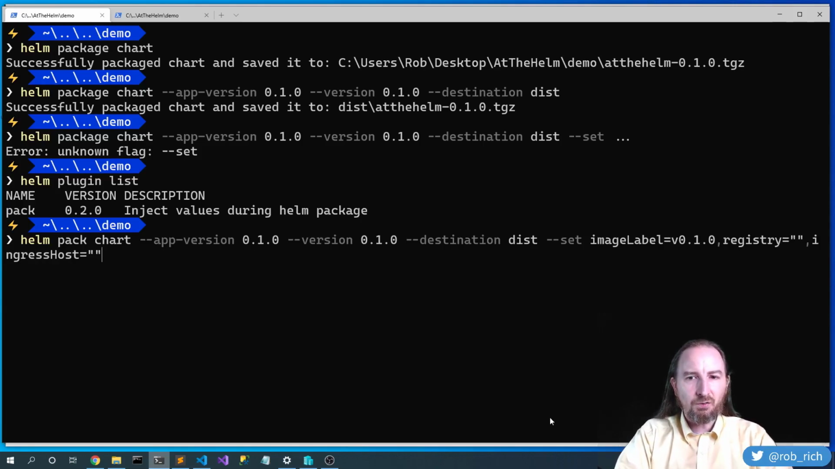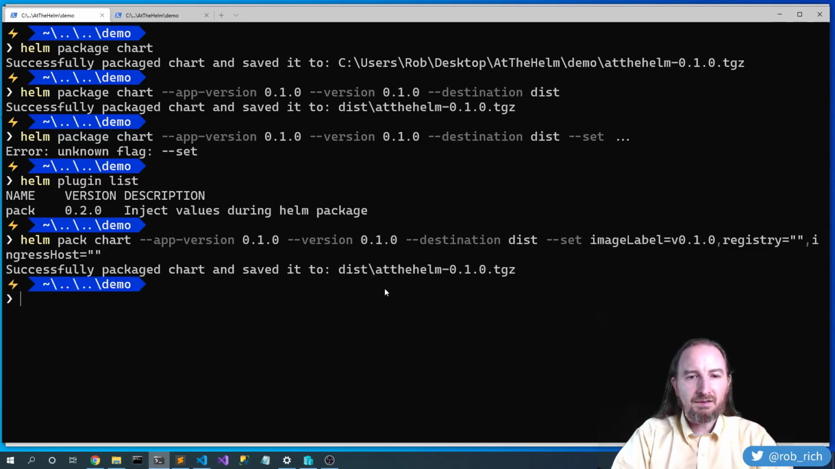Now, if we're going to override all of these every time, then maybe we'll go back into values.yaml and blank them out. But having a build set these three values is perfect. And this one doesn't need to be a version label. It could just as easily be a git hash. But this one does need to be semantically versioned. Okay, so we packed that into myhelm 0.1.0.